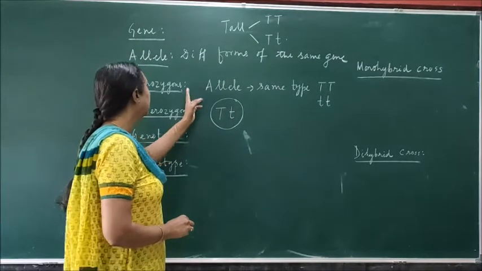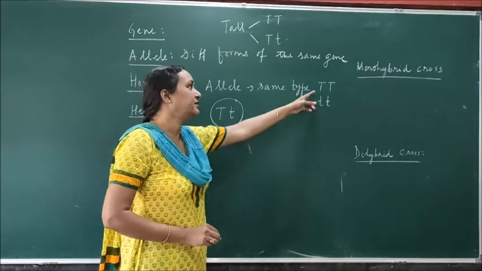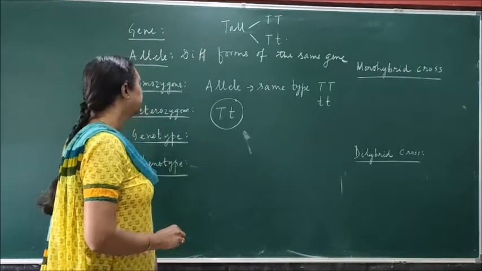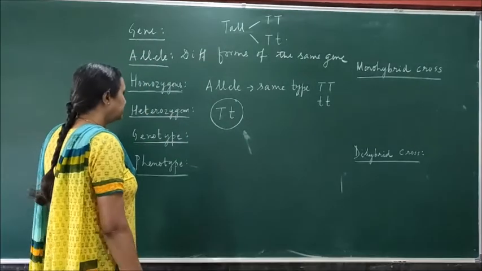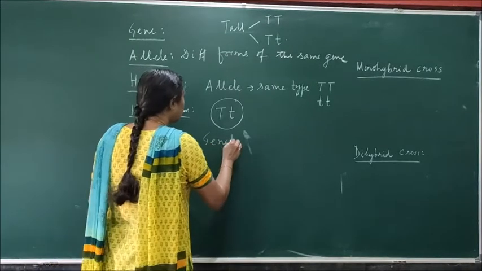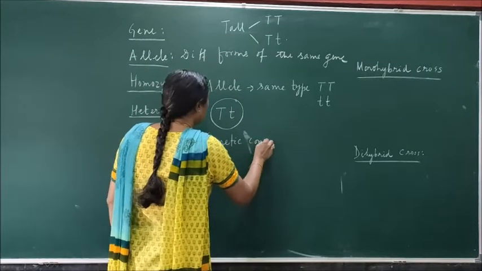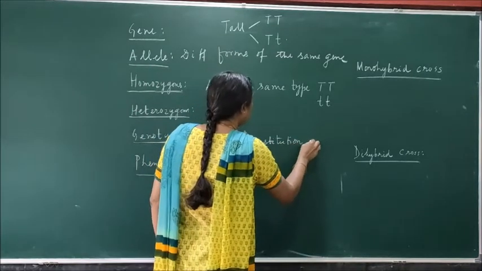So in the homozygous you can find out the gene is having same type of allele, whereas in the heterozygous you can find out there are 2 different types of alleles are there. Then genotype means genetic constitution of an organism.